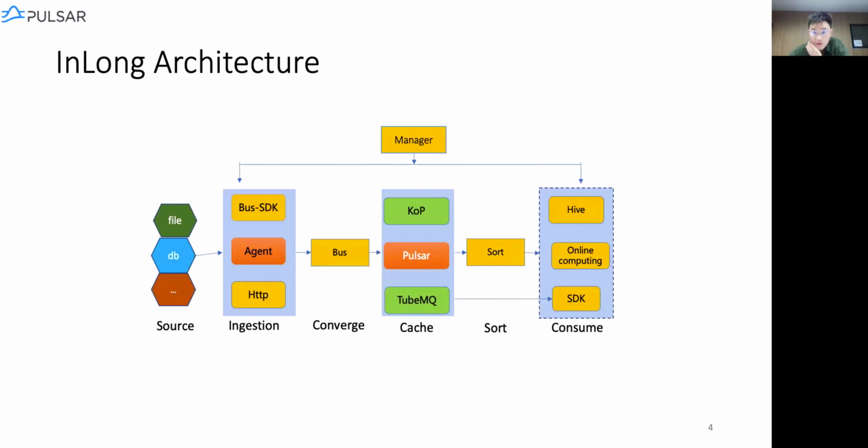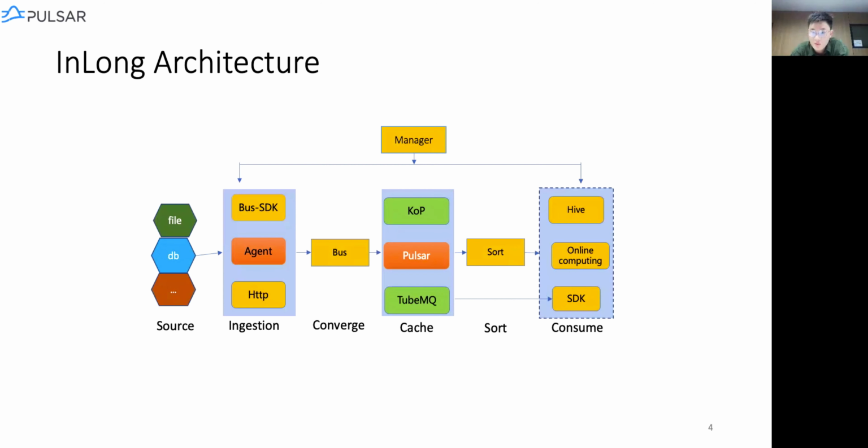Here's a simple picture to demonstrate some of the basic units or components in InLong. As we mentioned before, InLong serves as a one-stop data access platform. So where does the data come from? We mainly support two kinds of sources, which include the log files of the user programs and also some of the database information such as the binlog and SQLs.